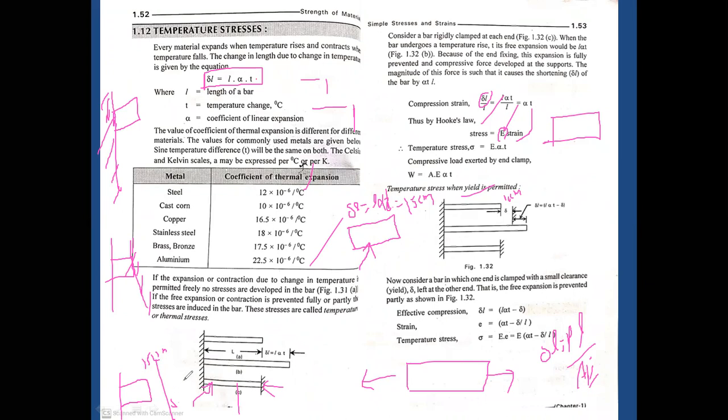So here are the three conditions. The first condition is whenever the body is allowed free expansion. We don't want to restrict the change in length. In the second case, the material's dimensions are arrested. We place one more fixed plate here, so in this situation the material has no possibility to expand its dimensions.